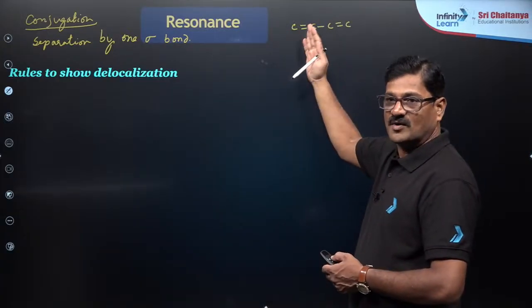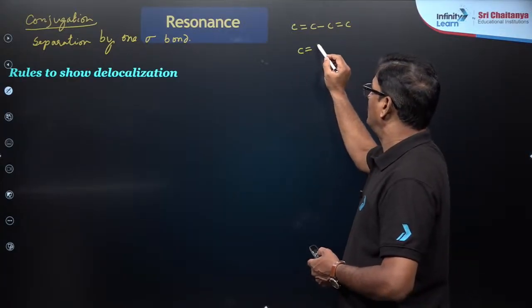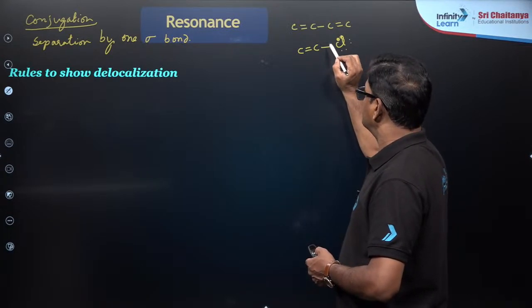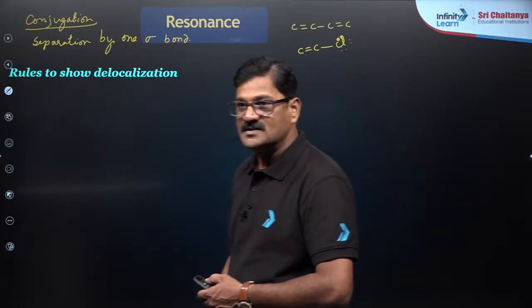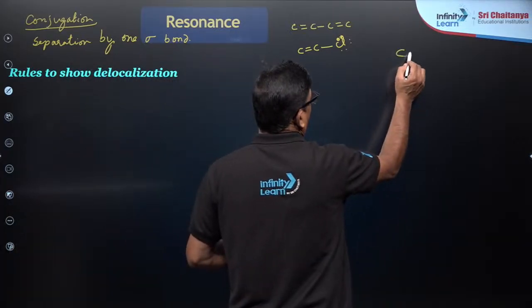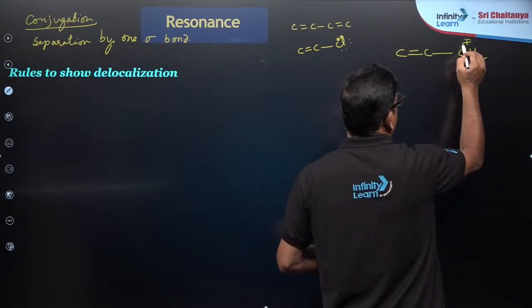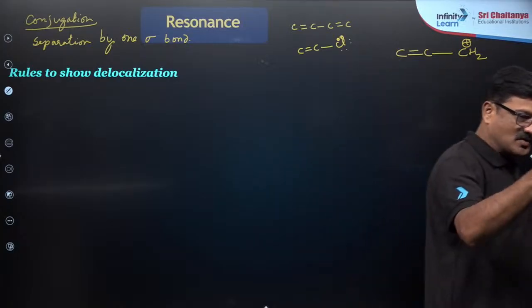Pi bond, sigma bond and a pi bond. And a carbon, double bond, carbon and the lone pair of electrons you can see. Lone pair, sigma bond and the pi bond. It is in conjugation. You can see carbon, double bond, carbon and CH2 plus. Positive charge, sigma bond and a pi bond. Yes, it is in conjugation.